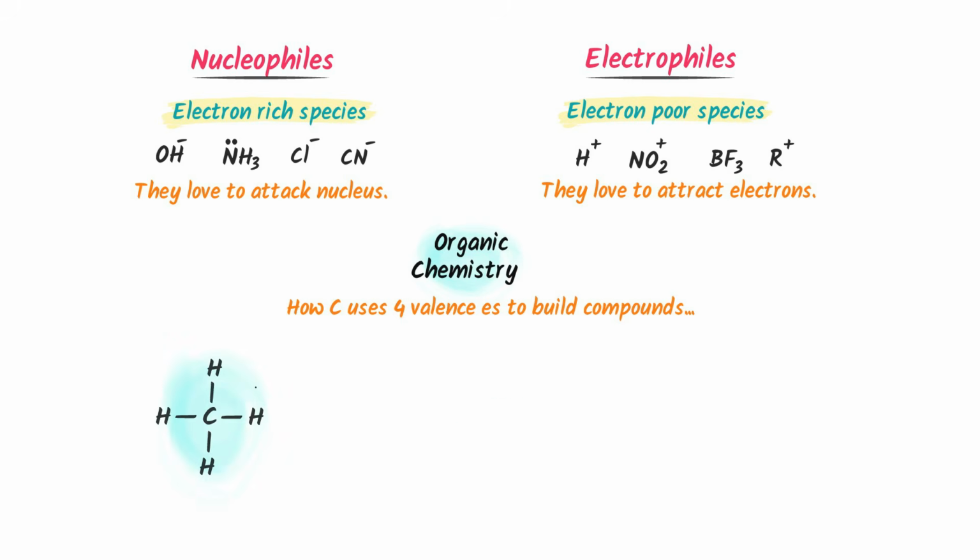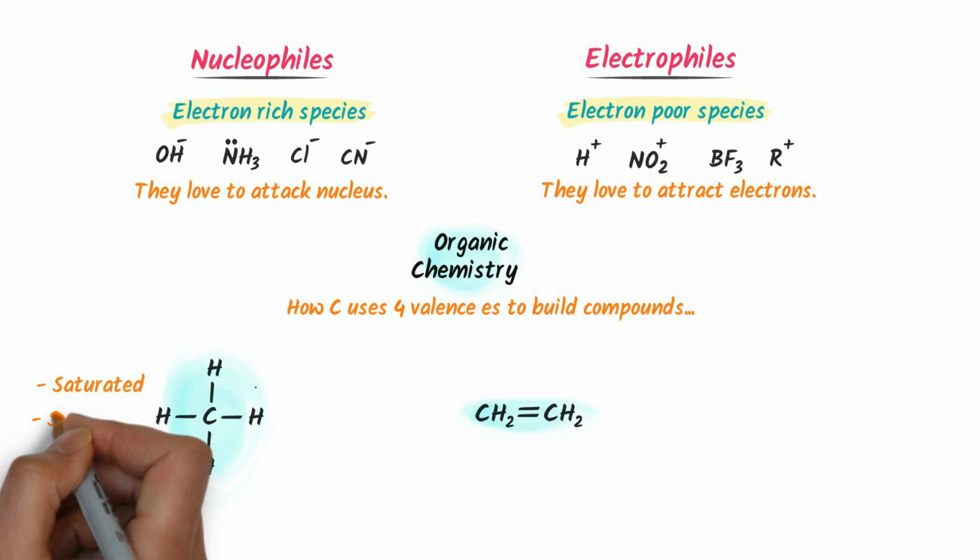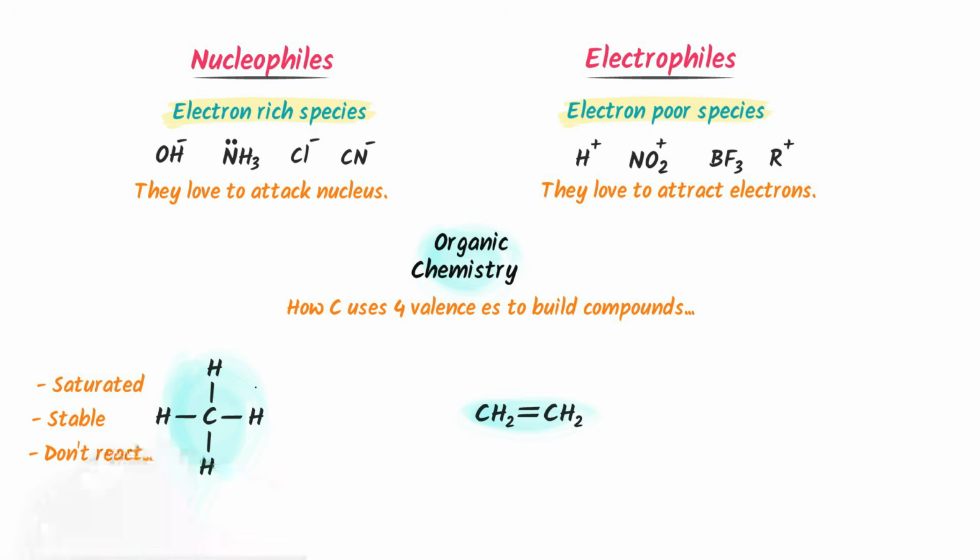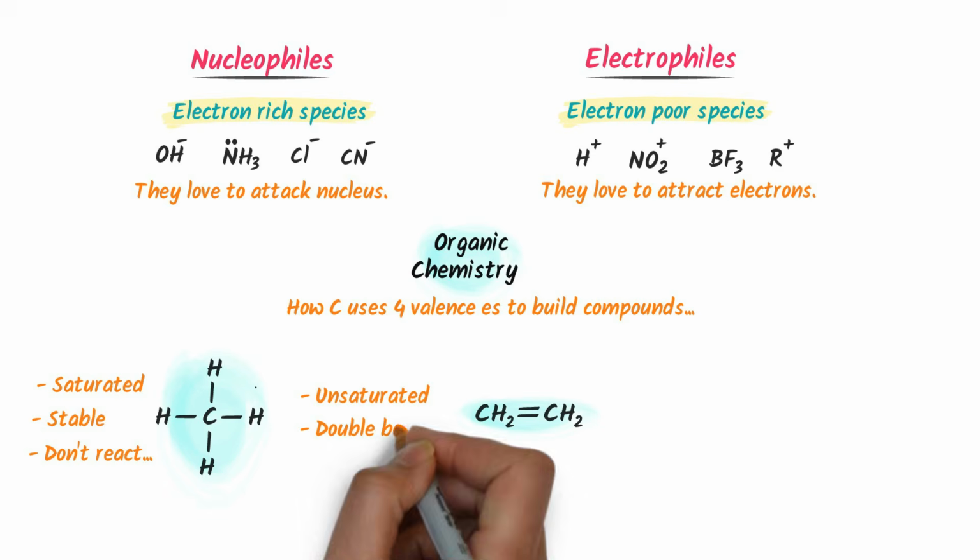For example, consider alkane and alkene. Remember that octet rule of carbon is completed in both alkane and alkene. But you need to learn something different. Here, alkanes are called saturated hydrocarbons. They are strong and stable, so they do not react easily. On the other side, alkenes are called unsaturated hydrocarbons. They contain one double bond.